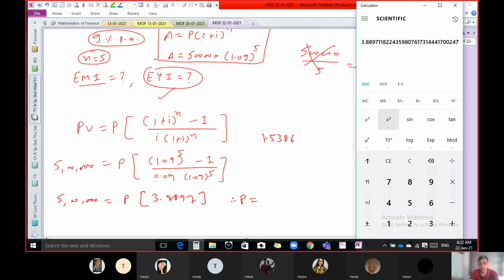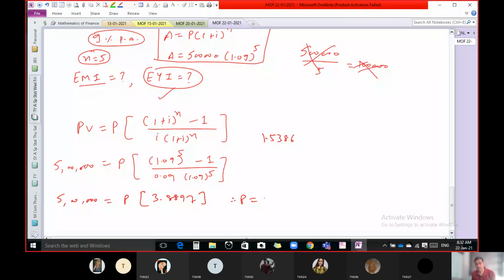So 5 lakhs divided by 3.8897. So we get 1,28,545. This is what we have to pay at the end of every year, and if we pay this amount at the end of every year for 5 years, after the end of 5 years, nothing you have to pay.